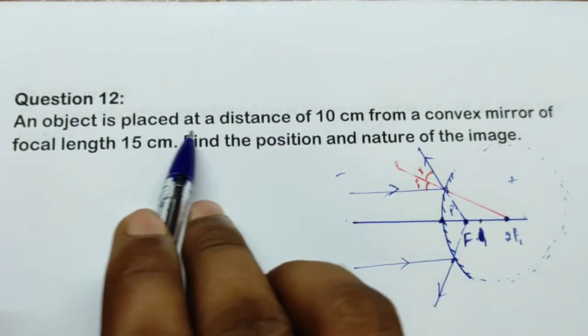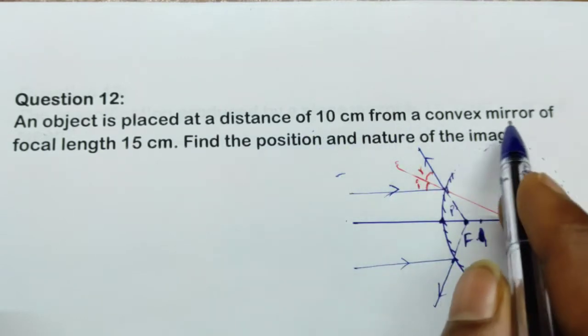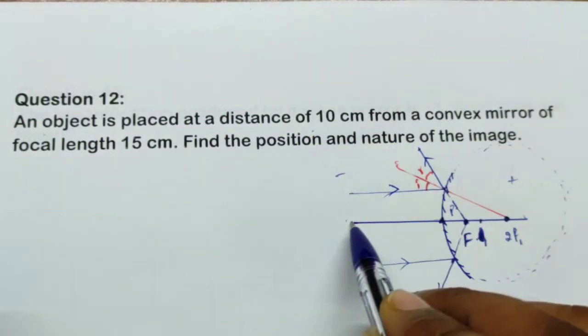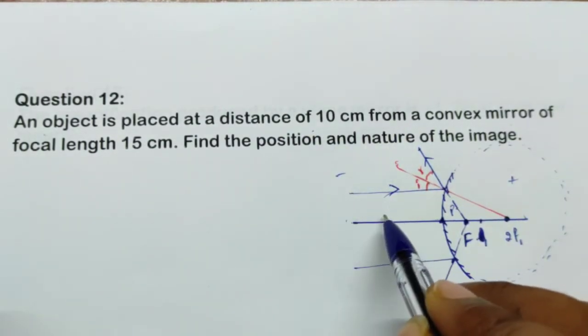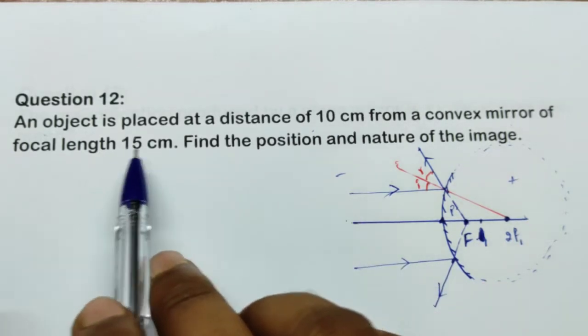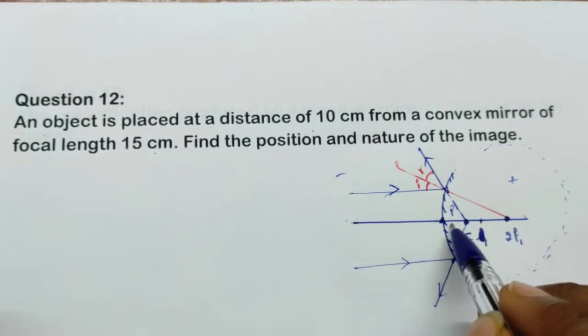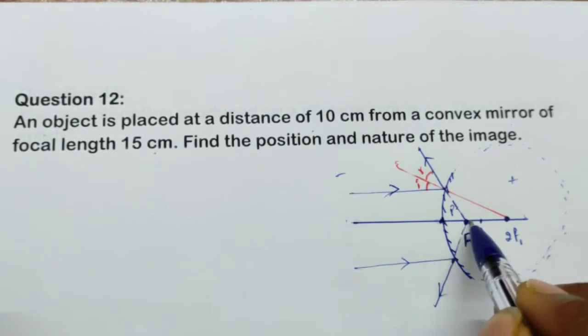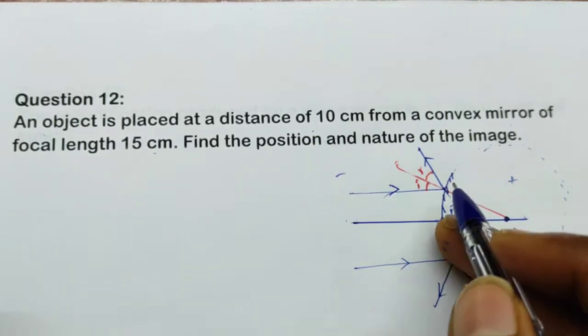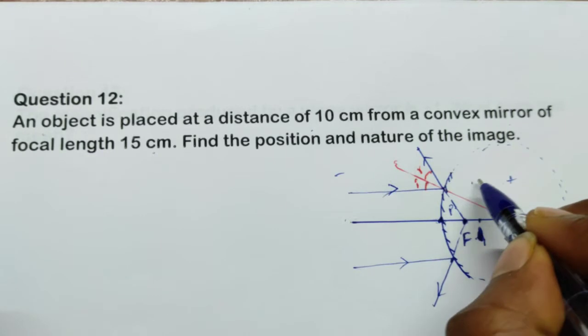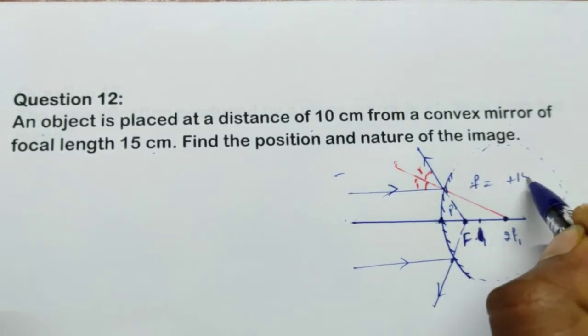So an object is placed at a distance of 10 centimeters from the convex mirror. So we are going to place an object which is at 10 centimeters from the convex mirror. Okay, and the focal length is 15 centimeters. Is it plus 15 or minus 15? From the pole it is on this side. So the focal length is plus 15 centimeters.